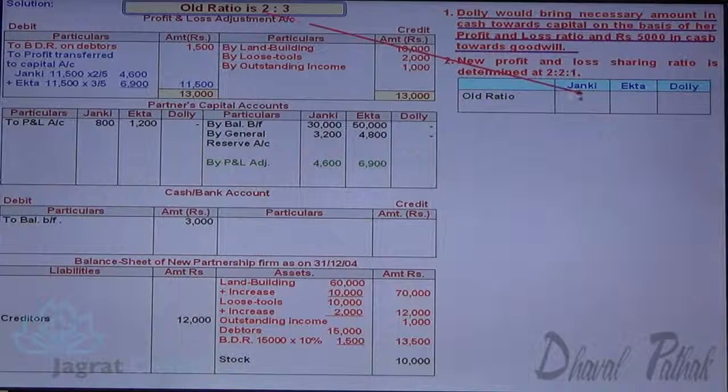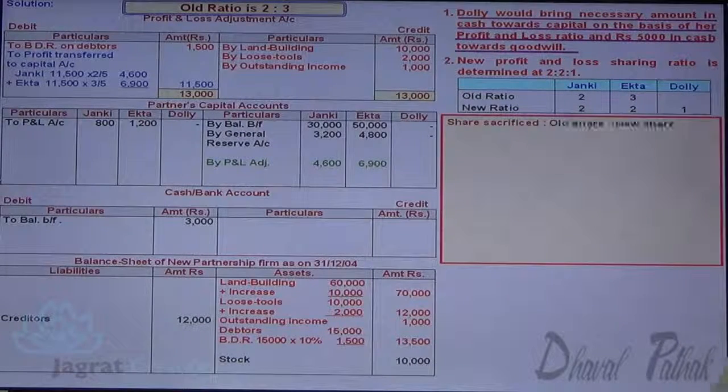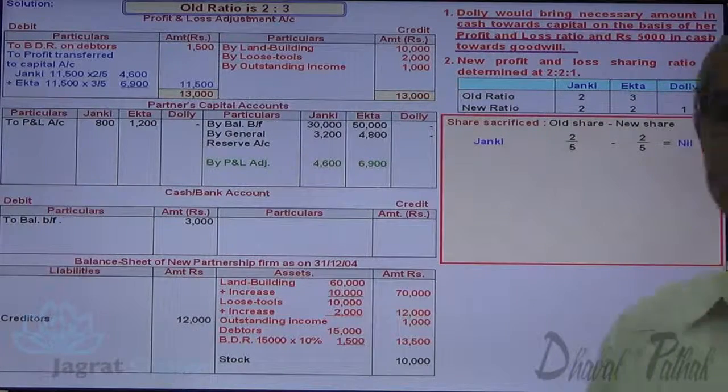Old ratio 2:3, new ratio 2:2:1. Share sacrifice is equal to old share minus new share. For Janki, old share is 2/5. New share is also 2/5. So there is no sacrifice by Janki.